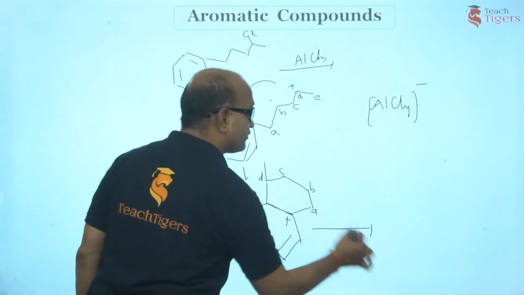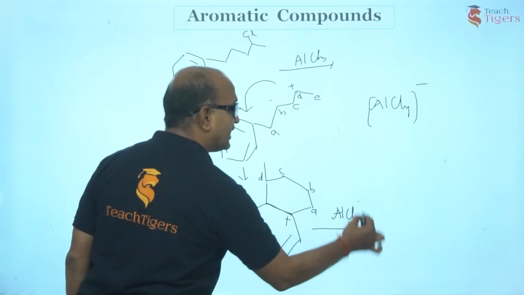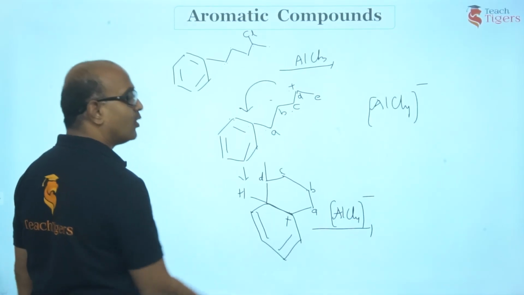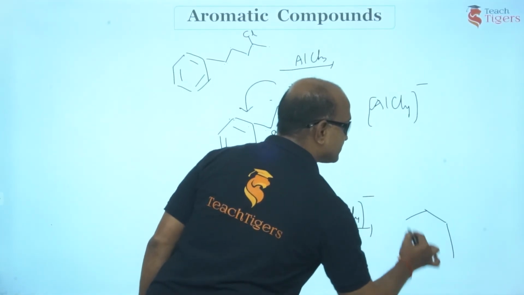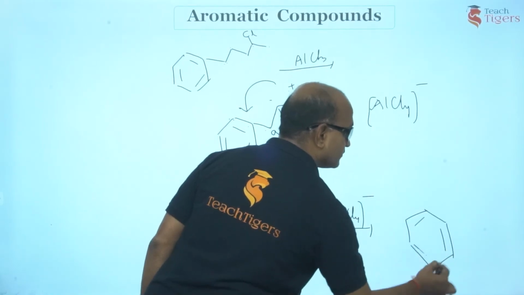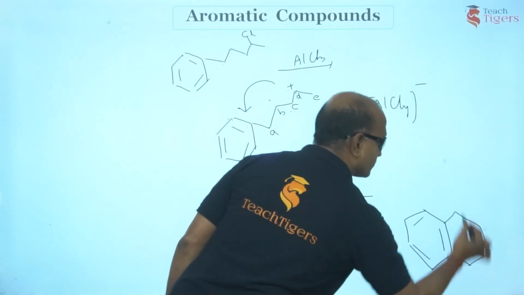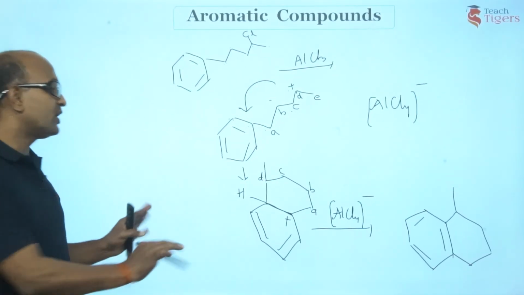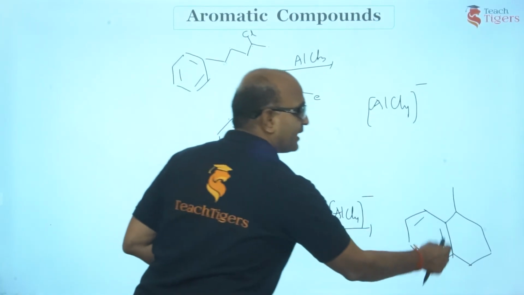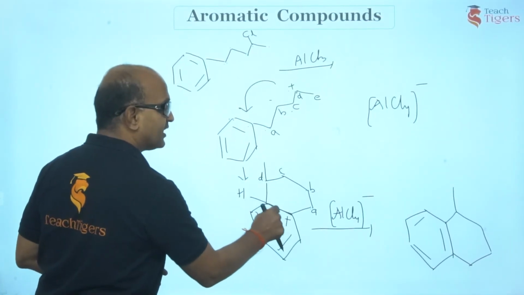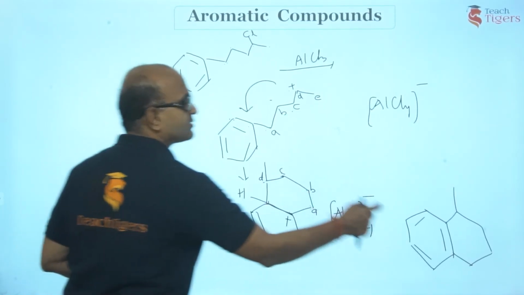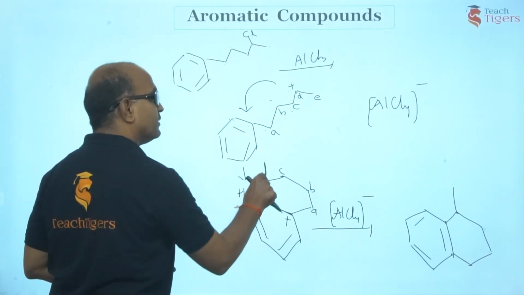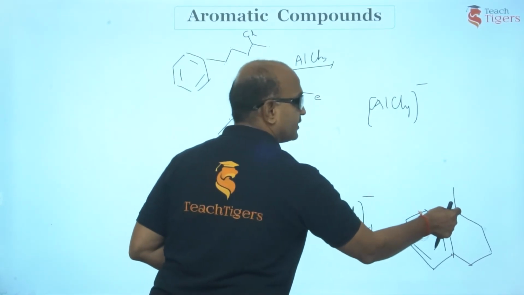Now in the next step, of course, AlCl4 minus would abstract this hydrogen, resulting in a pi bond, from where you would be getting this. Have you understood this? Yes or no? So what did I do? I have made a pi bond. I'm adding it to a 6-membered ring. 1, 2, 3, 4, 5, 6. 1, 2, 3, 4, 5, 6. This adjacent atom is bonded to one methyl group. That is what I have shared.